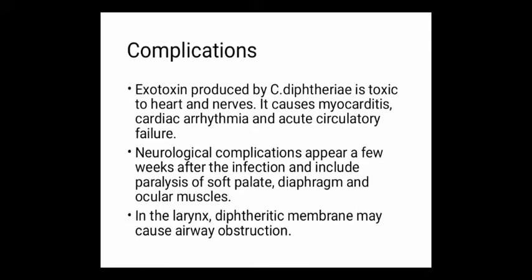Complications. Exotoxin produced by Corynebacterium diphtheriae is toxic to the heart and nerves. It causes myocarditis, cardiac arrhythmia, and acute circulatory failure. Neurological complications appear a few weeks after the infection, and they include paralysis of the soft palate, diaphragm, and ocular muscles. In the larynx, diphtheritic membrane may cause airway obstruction.